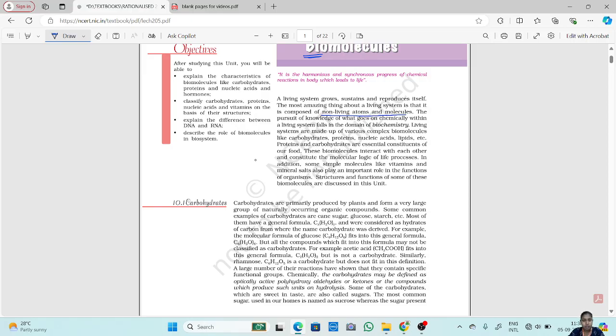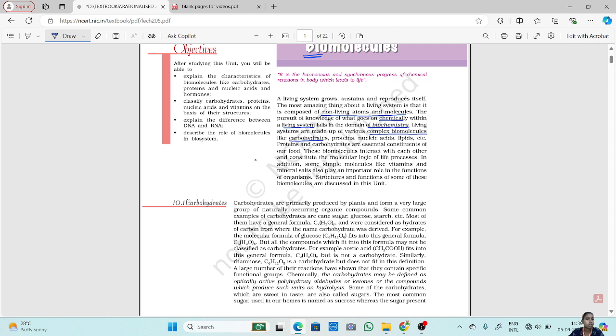And the pursuit of knowledge of what goes on chemically within a living system. What are the chemical reactions that occur in our body? This basically falls under a section called biochemistry. Now, living systems are made up of various complex biomolecules, like carbohydrates.